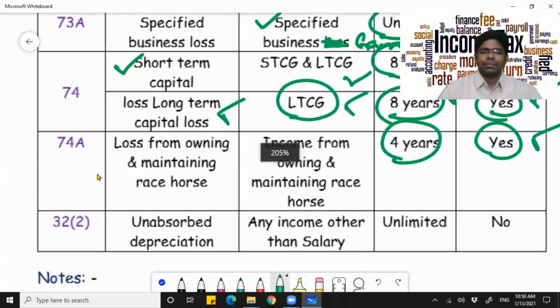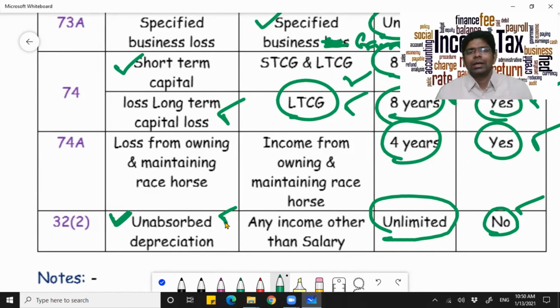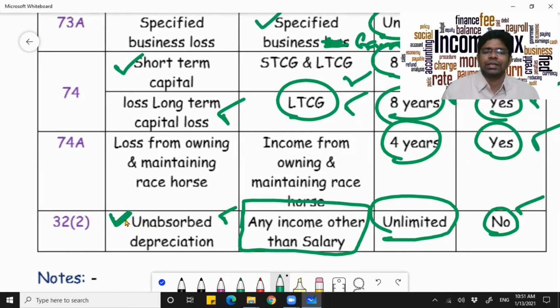And unabsorbed depreciation, this is a very unique provision wherein there is no time limit as to how long you can actually carry it forward. You can carry it forward unlimitedly. And is it compulsory to file your return? No. So unabsorbed depreciation, you can carry it forward. You can also inter-adjust it even after carrying it forward. One special feature of this is you can even inter-adjust it from any other income except salary even after carrying it forward, whereas in the other cases it is not permissible. That is a special feature of unabsorbed depreciation.